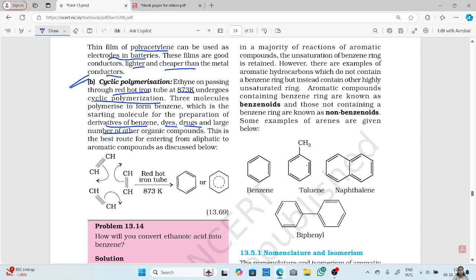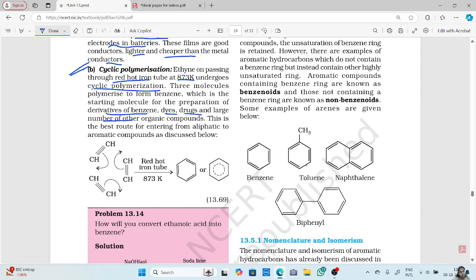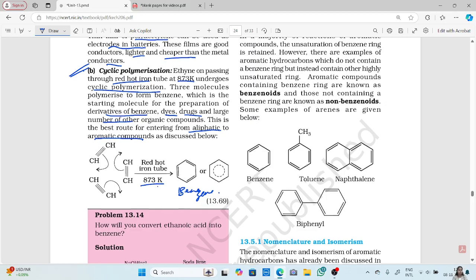Okay. Now, when you have three molecules of ethyne and you pass them through a red hot iron tube at 873 Kelvin, they will form your benzene. Okay, now this is the step where we enter from aliphatic to aromatic compounds. So this is a straight chain aliphatic compound which on treatment has formed an aromatic benzene ring. Okay, so this is what happens with your ethyne molecules.